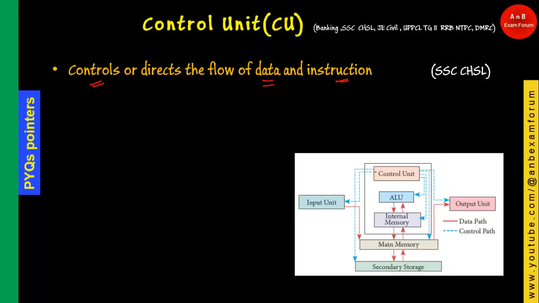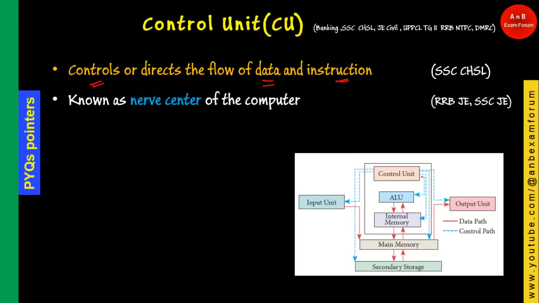If you see how it controls the data, it controls the input unit to generate the data and to store it into the memory unit. And whatever instructions are stored in internal memory, it is going to execute. So the main function is the flow of data and instructions.